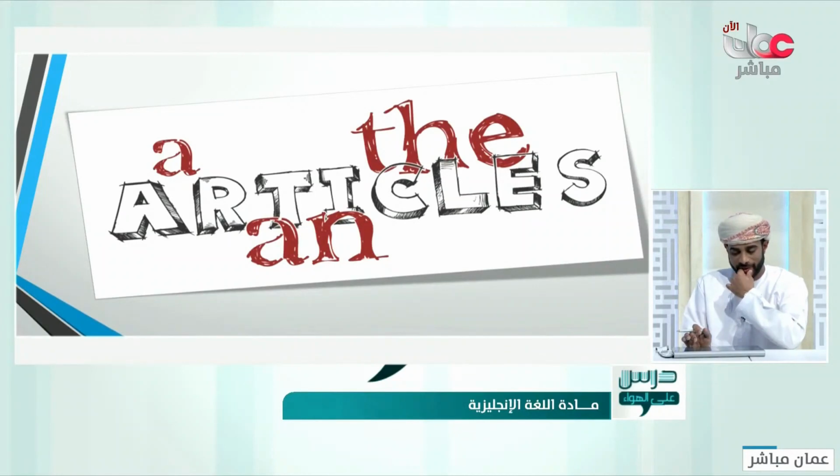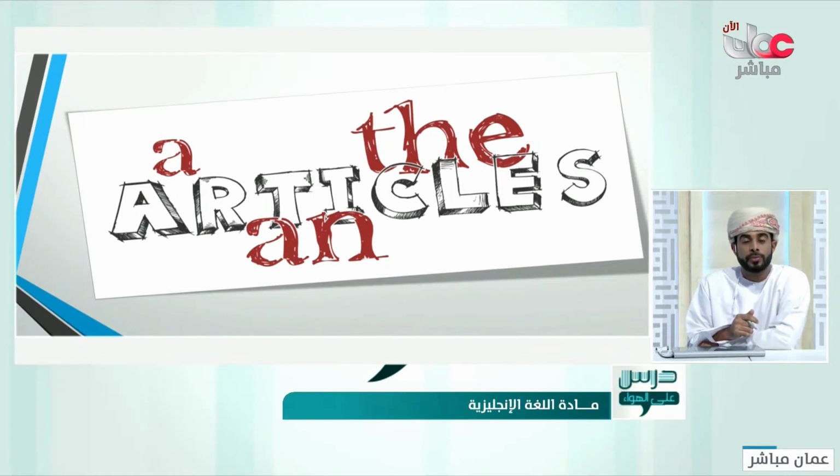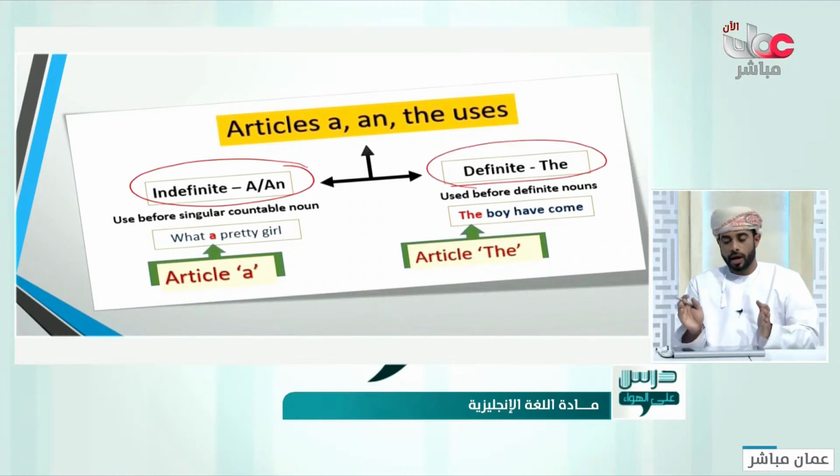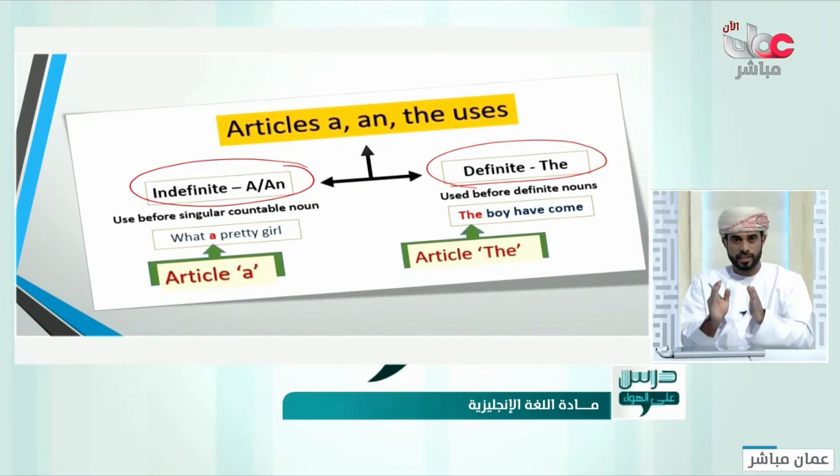Let's move to the last part for today, which is articles. Some students make mistakes in using articles, a, the, and an. We are going to have a little review about them, hoping that you are going to avoid such mistakes in the future. First of all, what is a and an, and what is the? There is something called definite articles or indefinite articles. If you know the same thing, a specific thing, this is definite. You define it. That thing, you know it. Specific. I know that thing, so you define it. If you don't know it, indefinite.